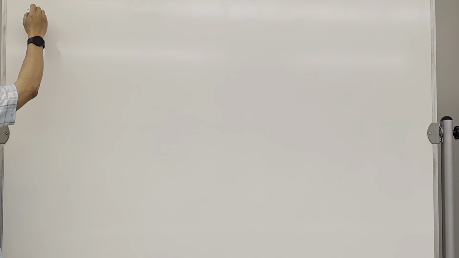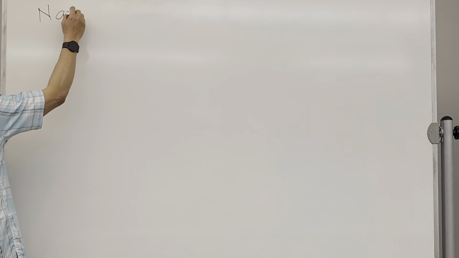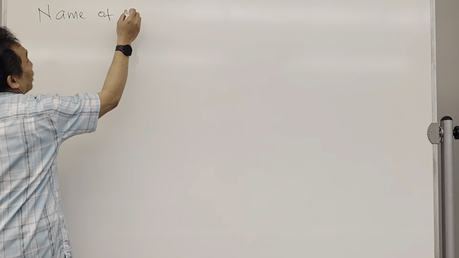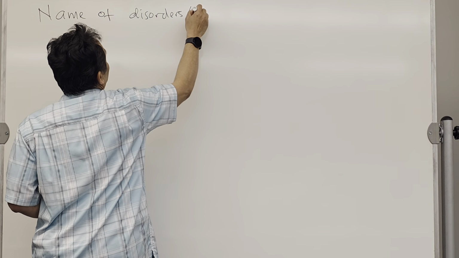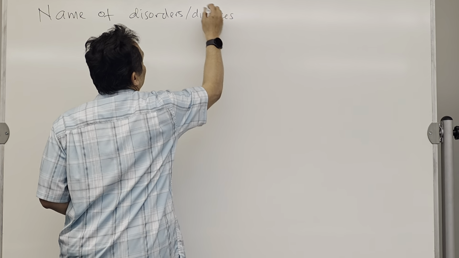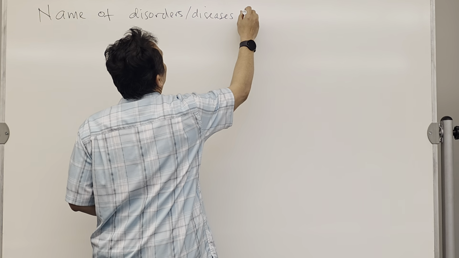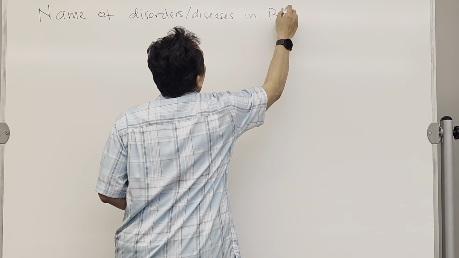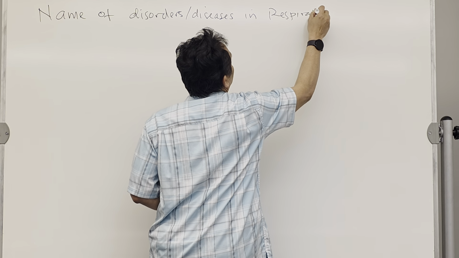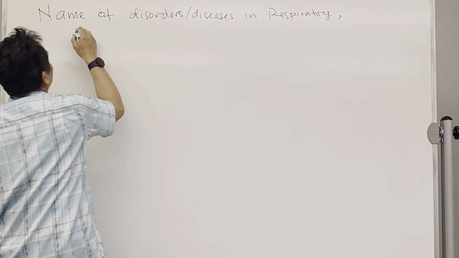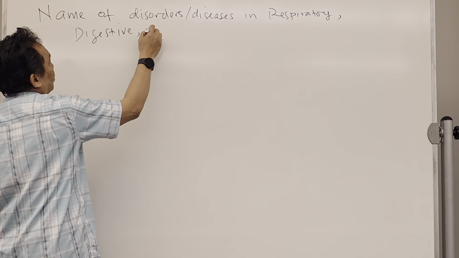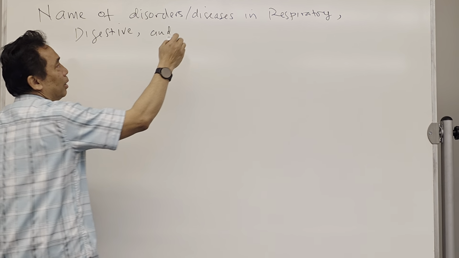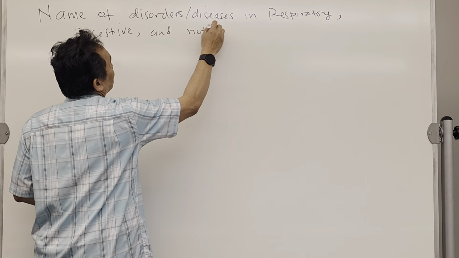First, the names of disorders and diseases in the respiratory system, digestive system, and also disorders in nutrition.